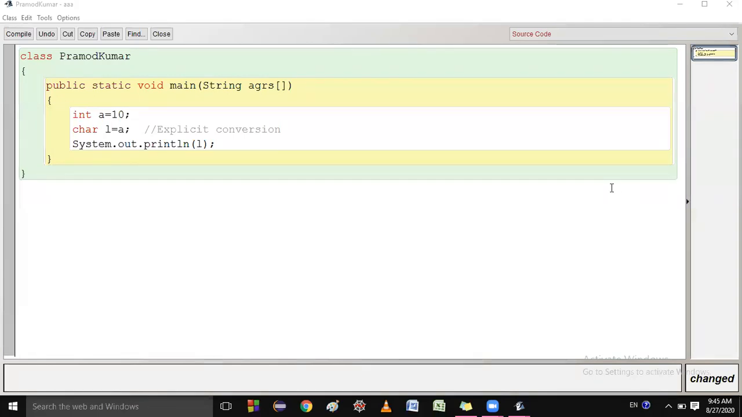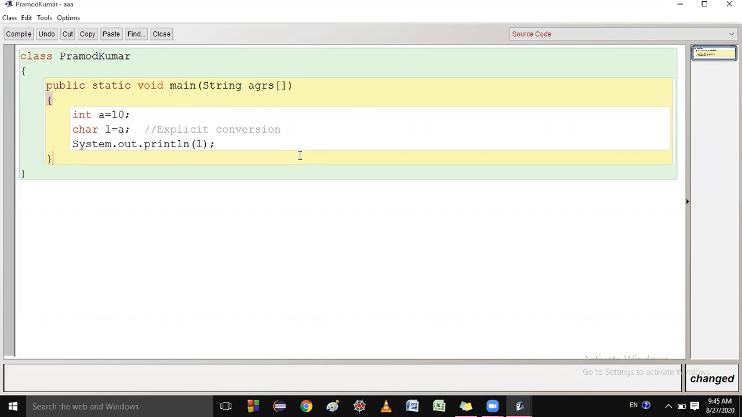Yes, sir. Can we convert it? So from int to character we can convert. Yes. But we are converting a big data type to a small data type. Then which type of conversion is this?